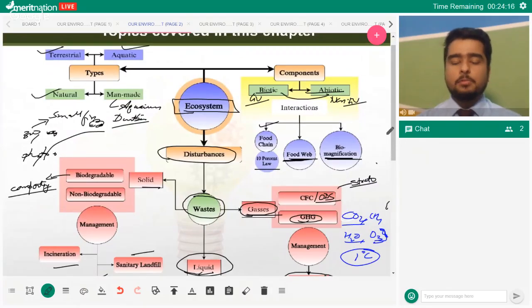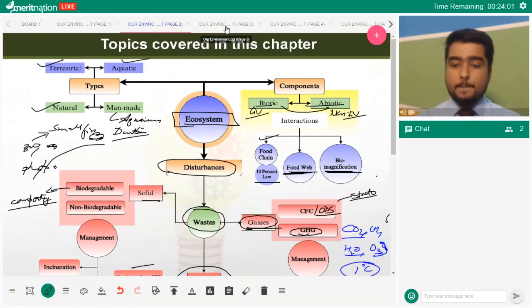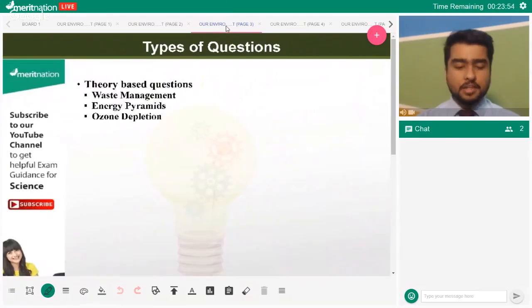Okay, the problem is DDT also biomagnifies, which we did not know when its use was intensified, maybe during the World War. Okay, cool. So now let's go back and try to understand certain types of questions that come from this chapter. So, what are the theory-based chapter questions that come?